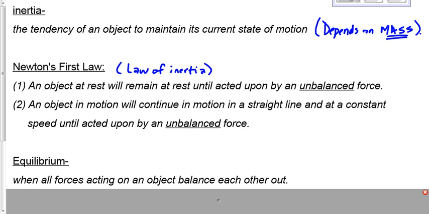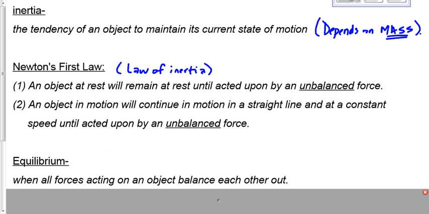But an object at rest that stays at rest must be in equilibrium, otherwise it would start moving. An object in motion in a straight line at a constant speed must be in equilibrium. Forces must balance, otherwise it would speed up, slow down, or change direction. In other words, it would accelerate, right?